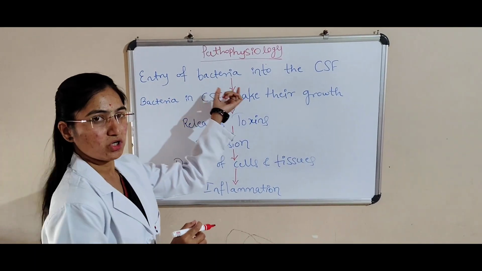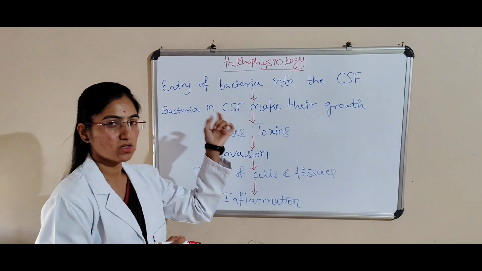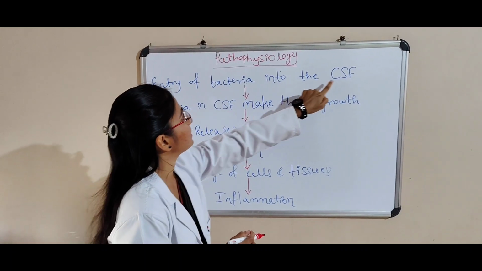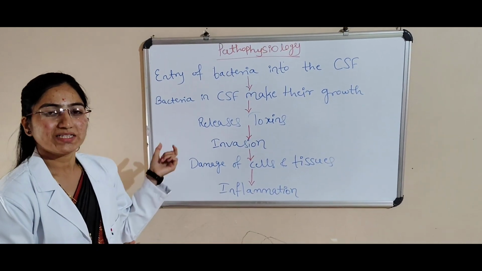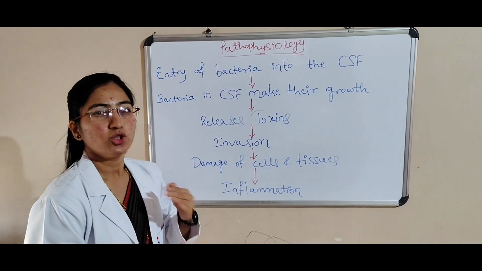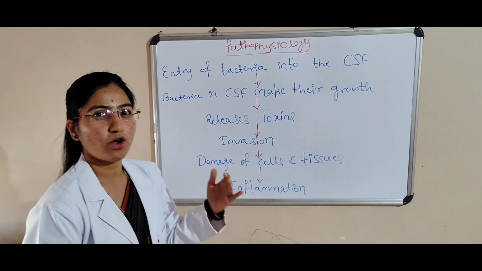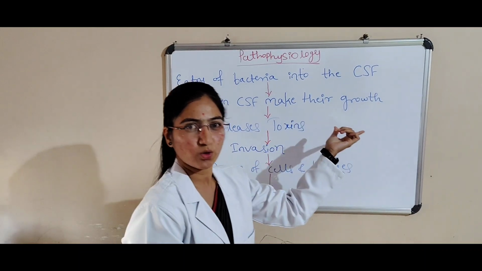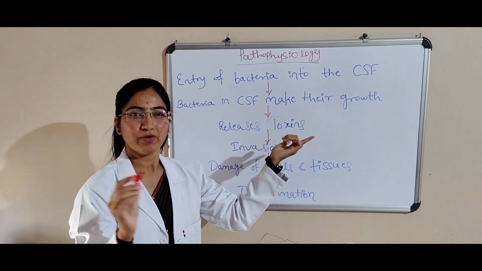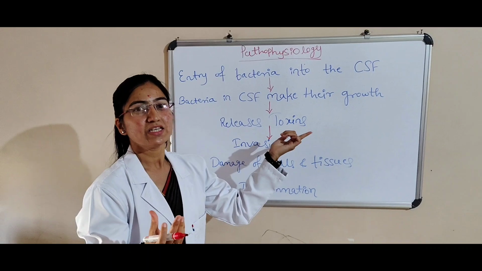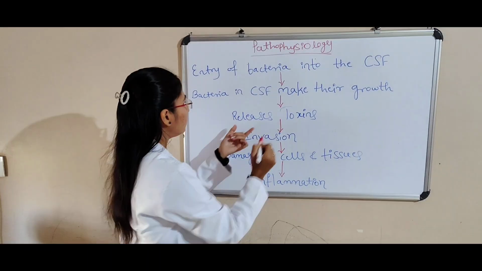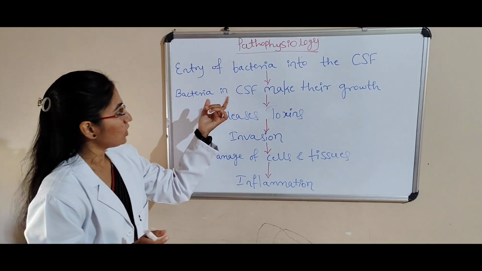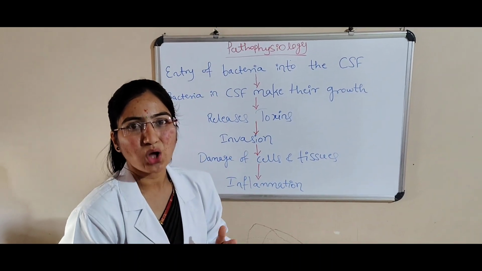Next we will see the pathophysiology of meningitis. First, bacteria enter the cerebrospinal fluid through the bloodstream, through the circulation of blood. The bacteria in the CSF grow in a favorable environment, and after growing they release toxins.